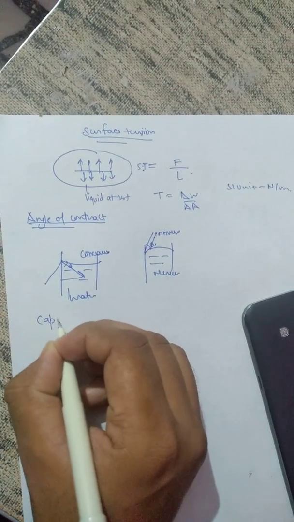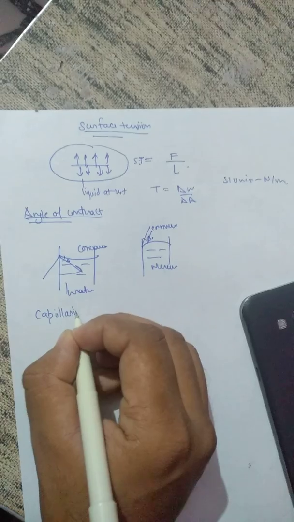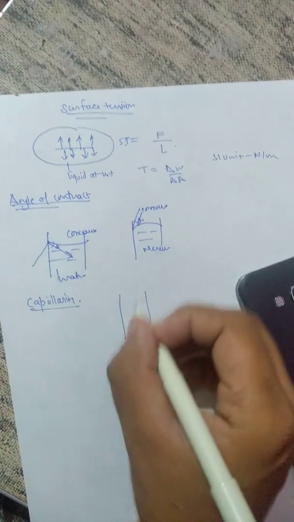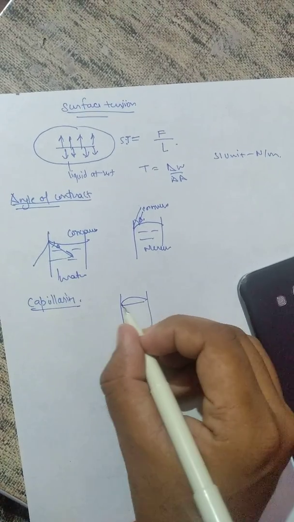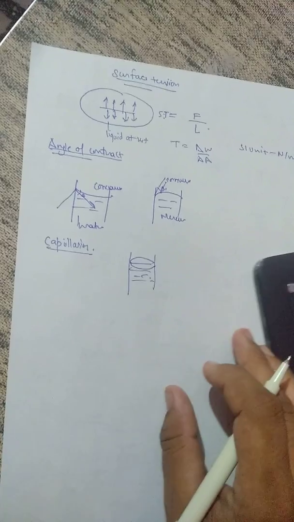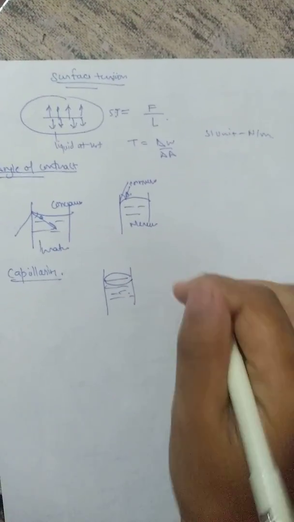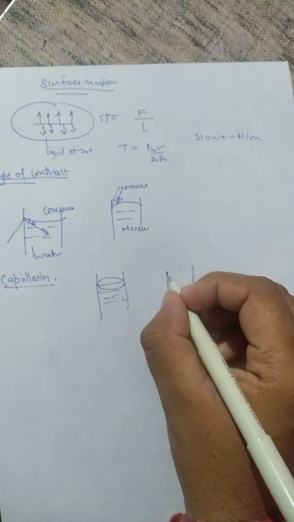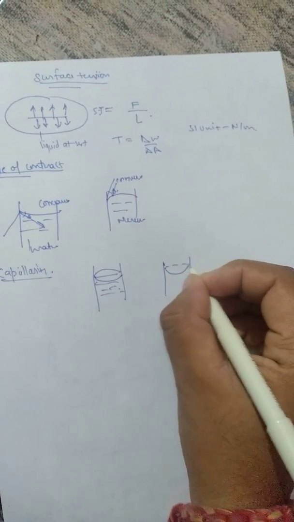And we move to the next topic, capillarity. The phenomenon of rising and falling of a liquid in a tube is known as capillarity. In this, there is one theorem proof.